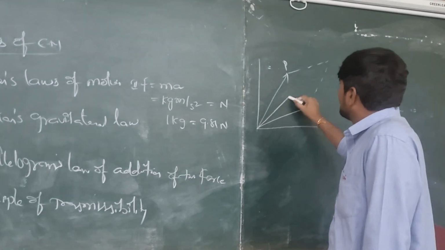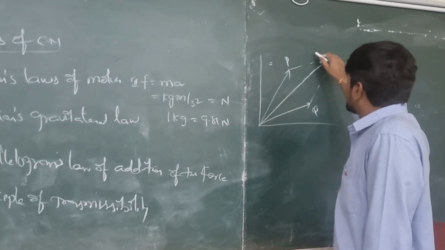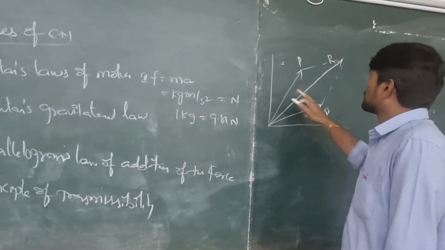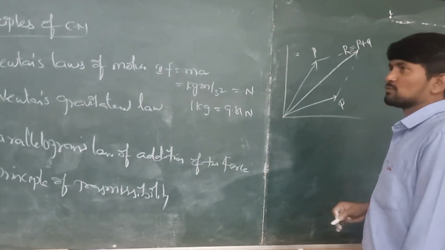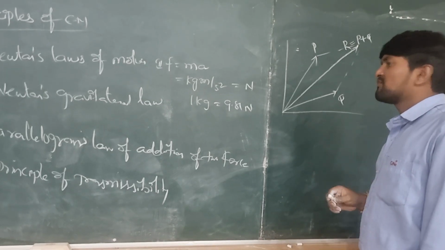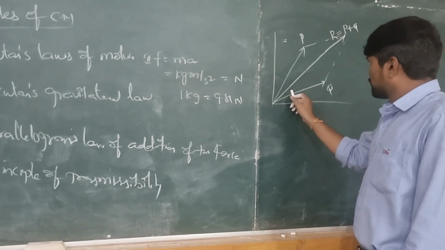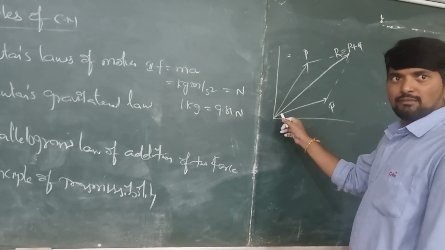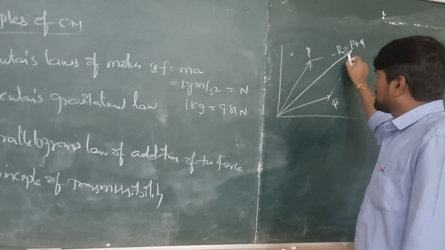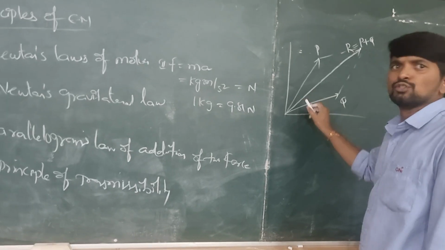Then the resultant will be the diagonal passing through the point of intersection of those two forces. For calculating, R equals P plus Q. This is the parallelogram law of addition of forces. If two forces represent two sides of a parallelogram, then the resultant will be the diagonal passing through the point of intersection of those two forces.